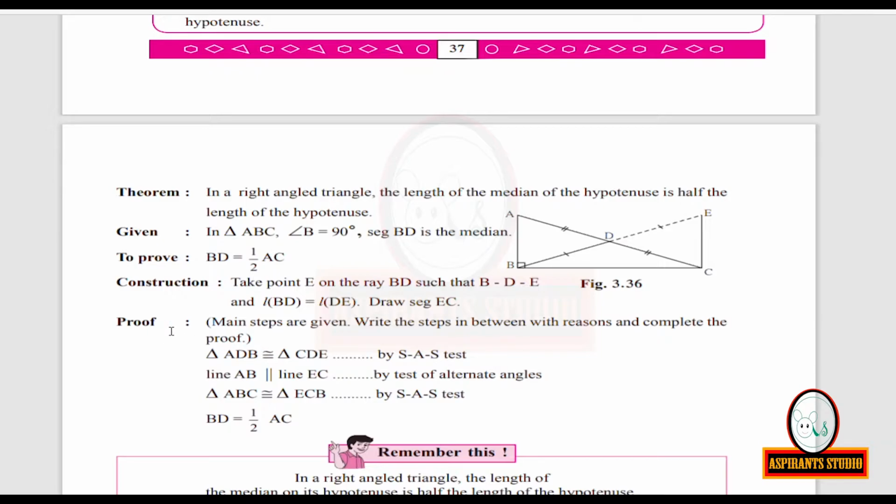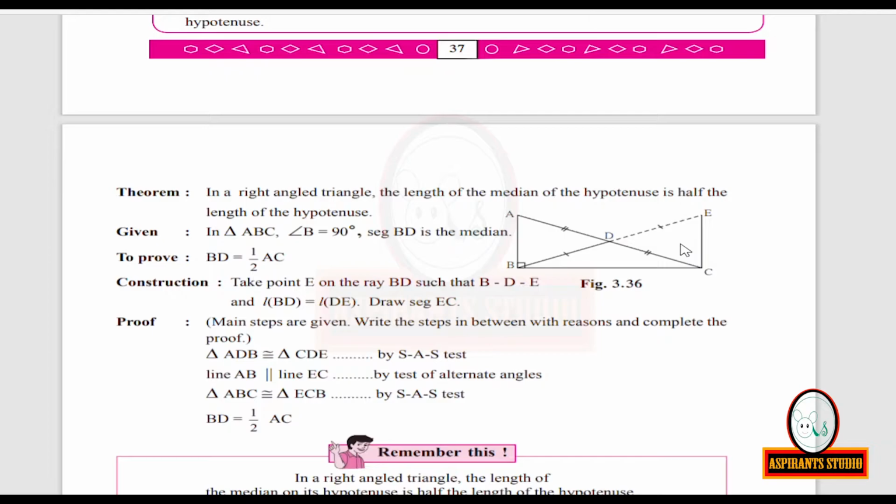Now for proof you have to start like this. In triangle ADB and CDE, look at the figure. ABD is here, CD is here. In triangle ADB and triangle CDE, segment AD is congruent to segment CD.